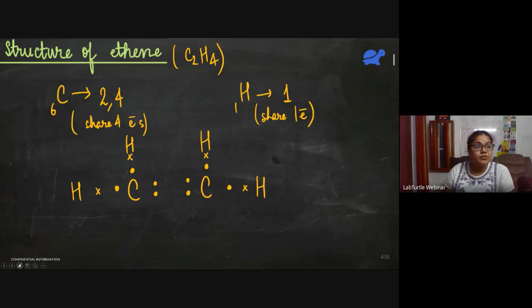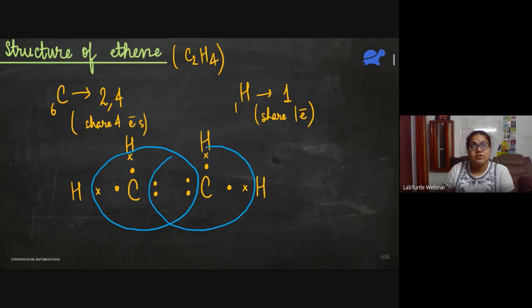So if we try to draw their boundaries, carbon should have 8 electrons, no? So see this. Carbon has 8 electrons. It is stable. Similarly, even this carbon has 8 electrons.